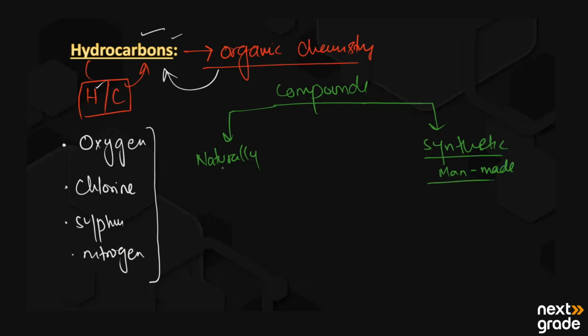Examples of naturally occurring compounds are coal and the food or the fruits we eat.